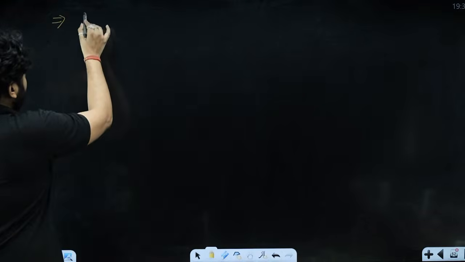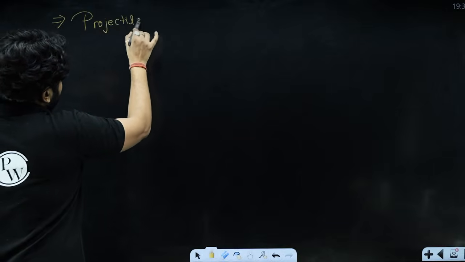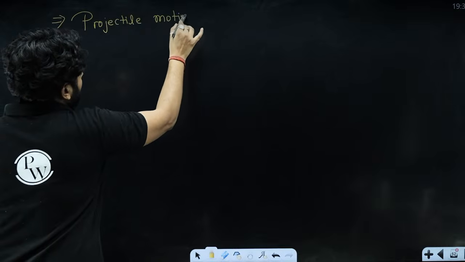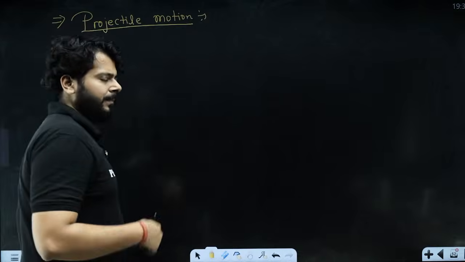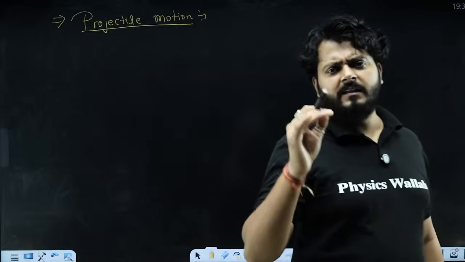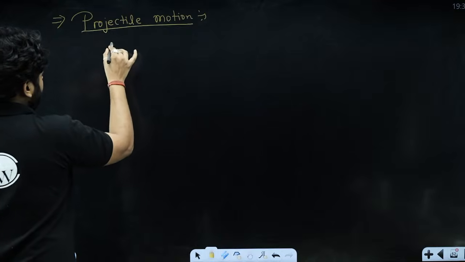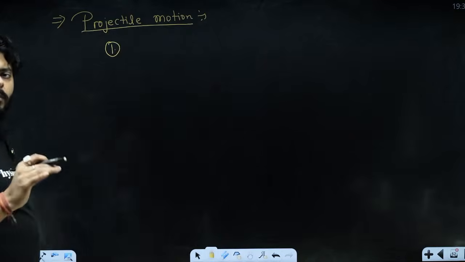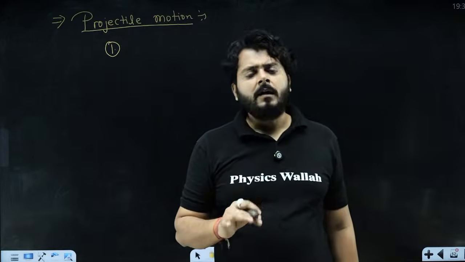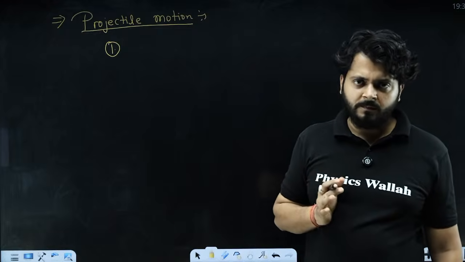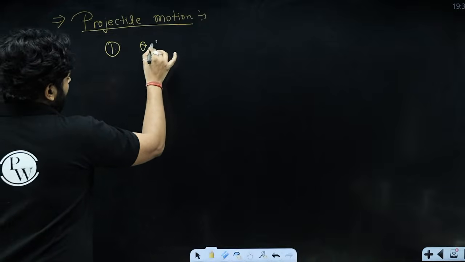First of all, let me explain to you the concept of projectile motion. My dear kids, we are going to talk about projectile motion along a horizontal plane, right? Projectile motion can happen in different cases, but we are going to talk about projectile motion along a horizontal plane. When a body is launched at an angle theta from the ground, the motion it performs is called projectile motion, right? If the launching angle theta is less than 90 degrees,